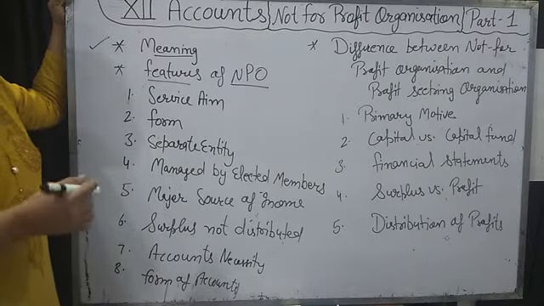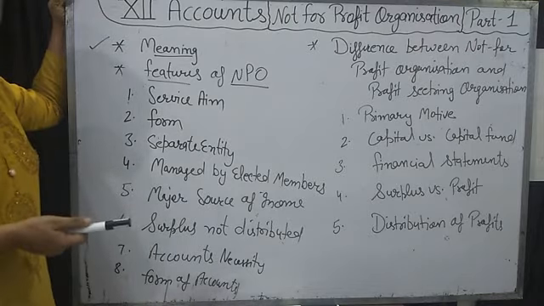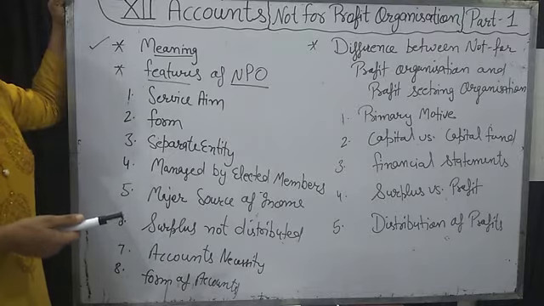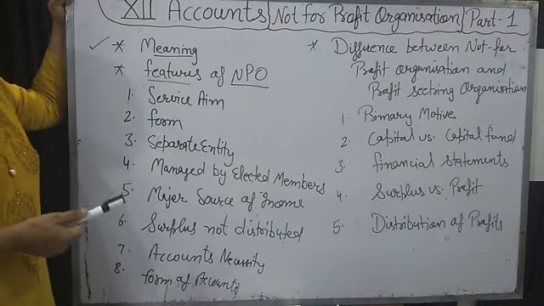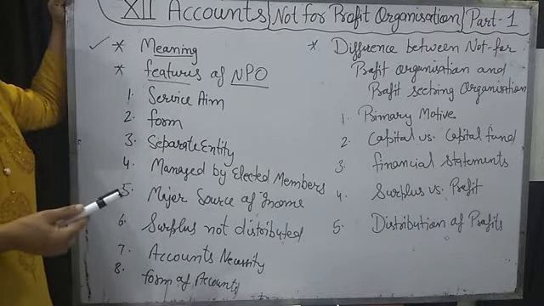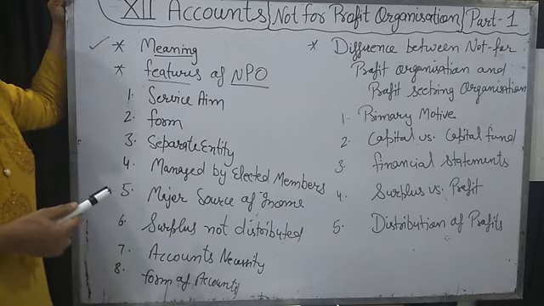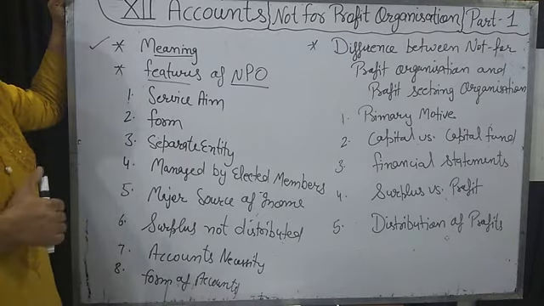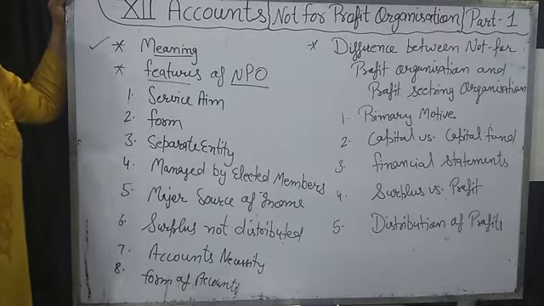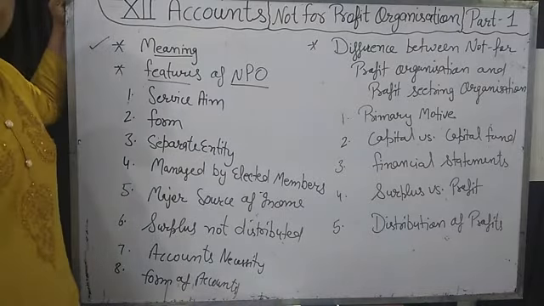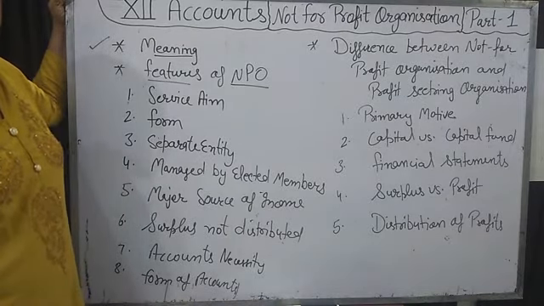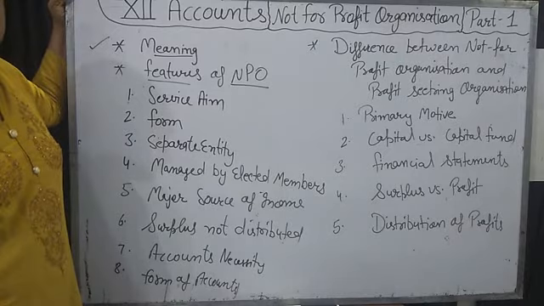Some people give donations to that not for profit organization. So it is a charitable trust. The money that a member invests is known as subscription. The main source of income of any not for profit organization is the subscription amount given by its members.